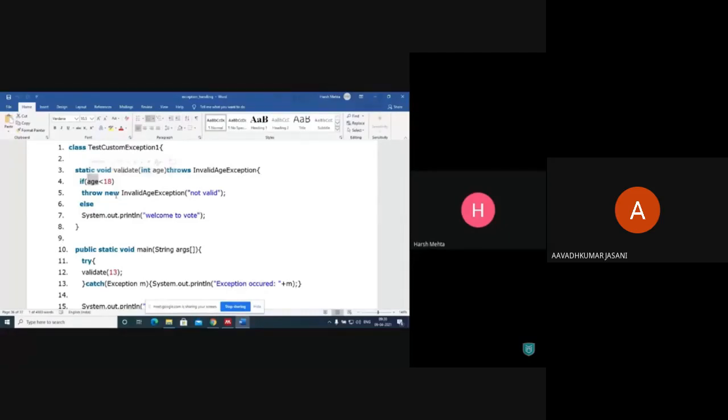So at that point we throw an exception, that is InvalidAgeException. That is our own exception, and in brackets we are writing not valid. Else, if age is not less than 18, then System.out.print will say welcome to vote.